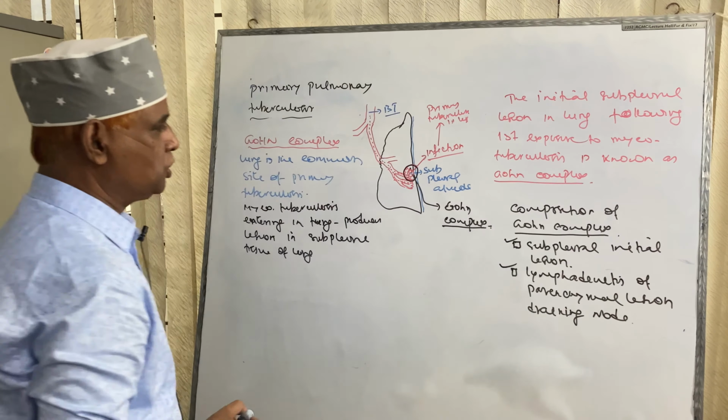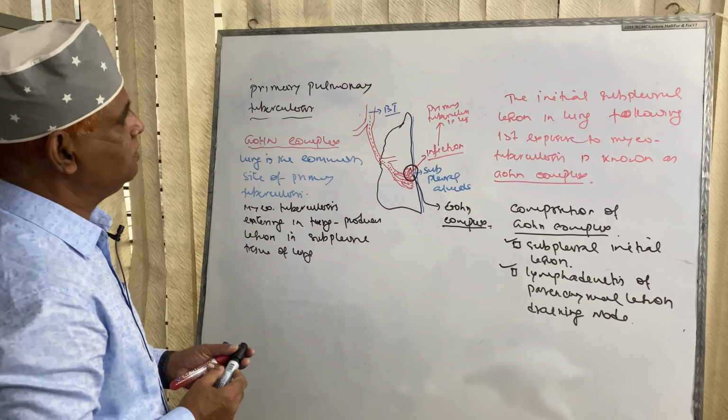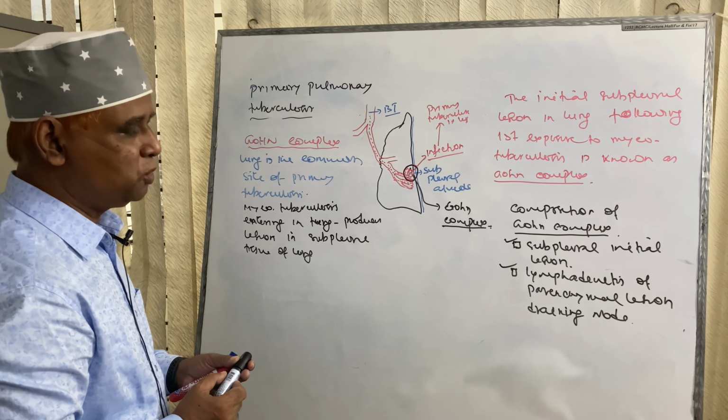This is the composition of Ghon complex in primary pulmonary tuberculosis.